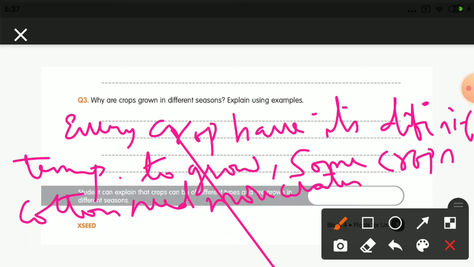So why are crops grown in different seasons? Explain using examples means every crop has different temperatures for growth. So some plants like your cotton and rice require a lot of water for their growth, so they are your rainy season crops, whereas some crops like your wheat are winter season crops, which require cool temperatures with less water, so they come under winter season crops.